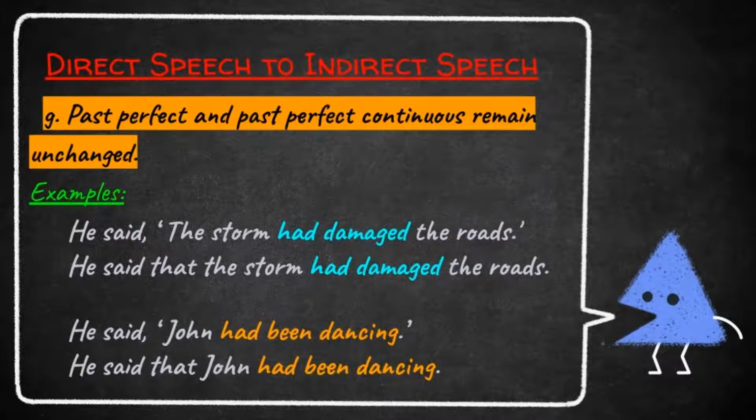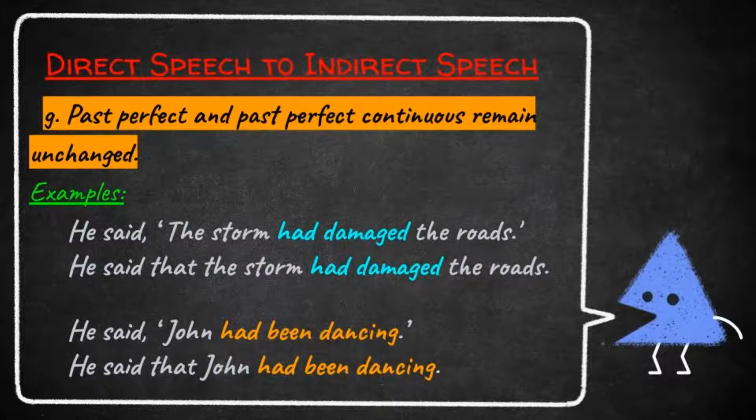Okay students, let us see the next rule, that is past perfect tense and past perfect continuous tense remain unchanged. Students, if the direct speech is in past perfect and past perfect continuous tense, it remains the same. It means if the direct speech is in past perfect, the indirect speech is also in past perfect. No need to change. We just have to change two things. That is, remove the punctuation marks and insert the conjunction that.